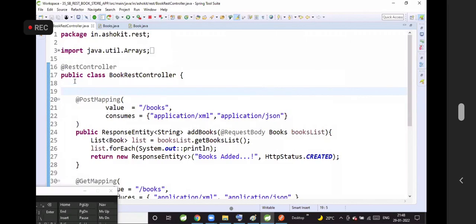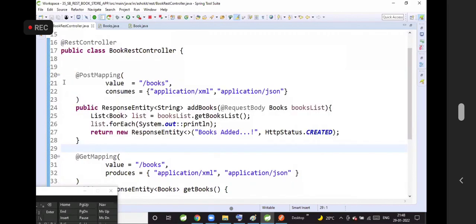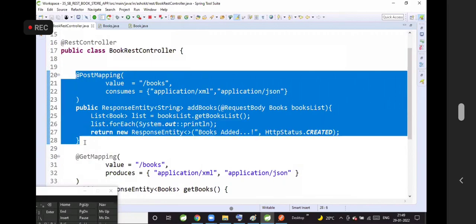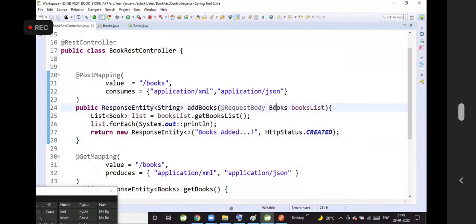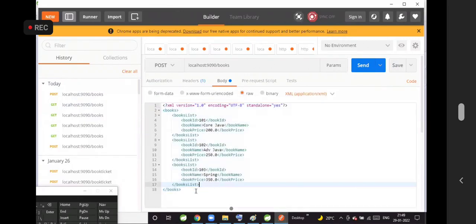Are we able to send a post request with multiple records in the request body in the XML format? This is the method which is bound to post request. This request is expecting books parameter. So I am giving multiple book records in the XML format.